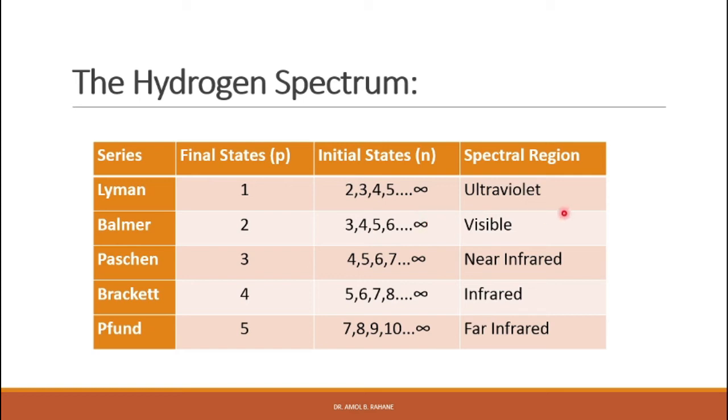So that falls into the ultraviolet region. The Balmer series, whose final state is p is equal to 2, falls in the visible region. The Paschen series falls in the near infrared region, the Brackett series falls in the infrared region, and the Pfund series falls in the far infrared region of the spectrum.